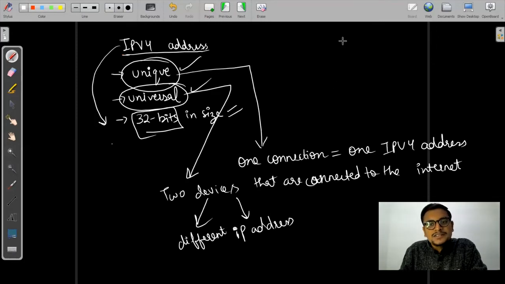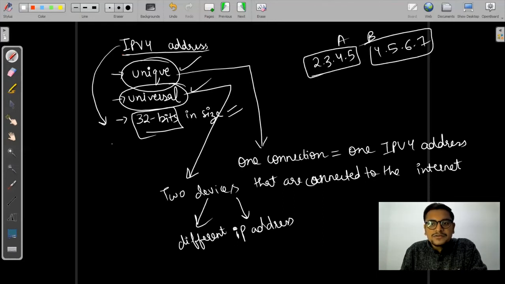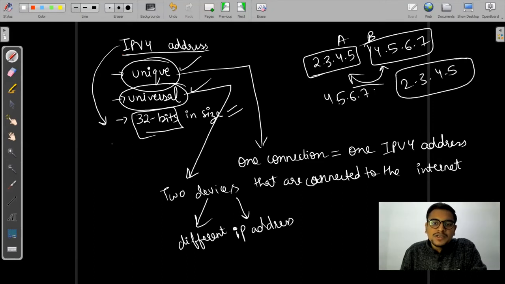Let's suppose I have one device as A and the second as B. At some time the address of A is 2.3.4.5 and the address of B is 4.5.6.7. It's not possible that both the devices connected to the internet will have the same IP address. After some time the addresses could be reversed, so B could have 4.5.6.7 or A could have 2.3.4.5, but it's not possible that both of them will be equal. That is the definition of IPv4 being universal in nature.